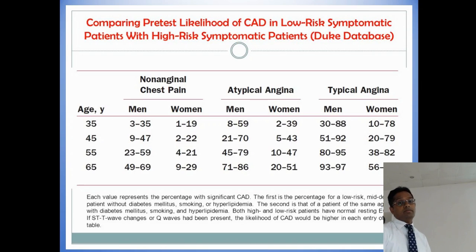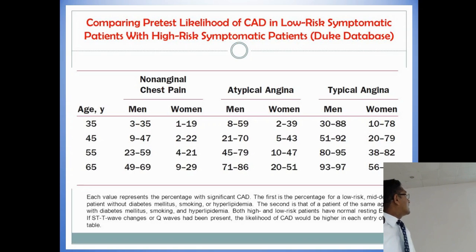but the patient's risk factors also affect the probability of having coronary vascular disease. Therefore, they included risk factors such as diabetes mellitus, smoking and hyperlipidemia, and they gave a new chart.